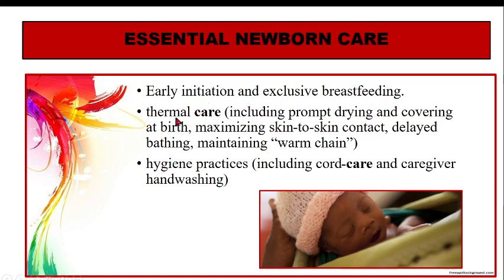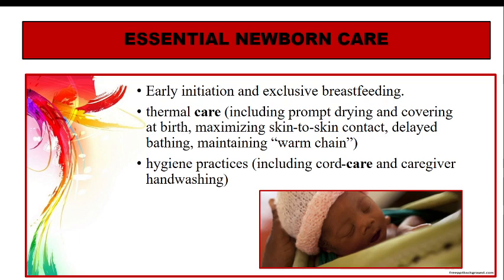And second is thermal care. What all points are included in thermal care? Prompt drying. If you remember the Indian Academy of Pediatrics neonatal resuscitation, we have 30 second slots.